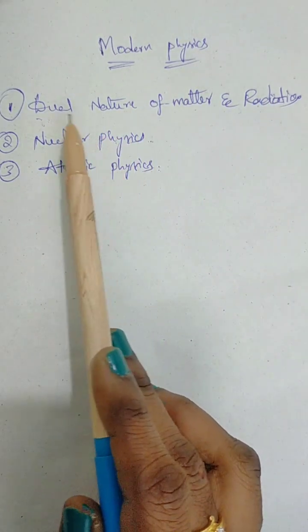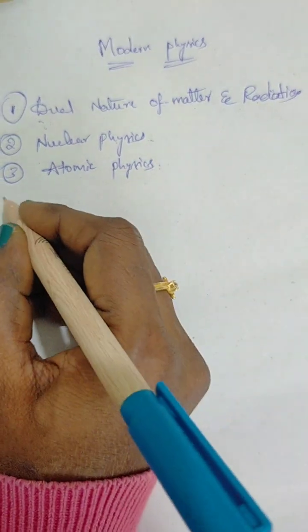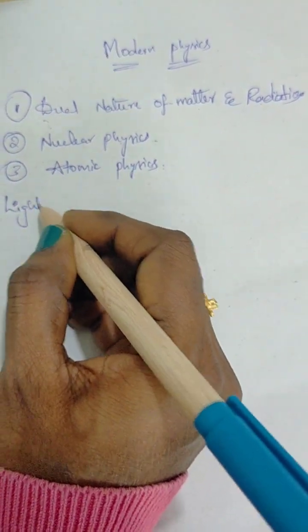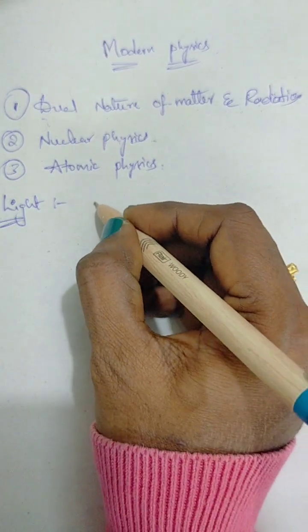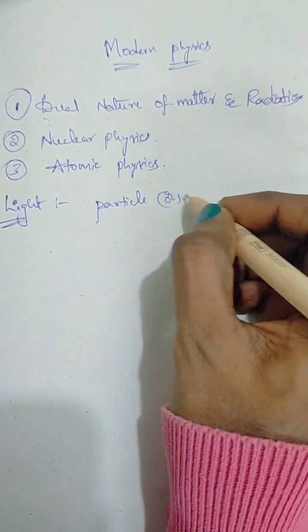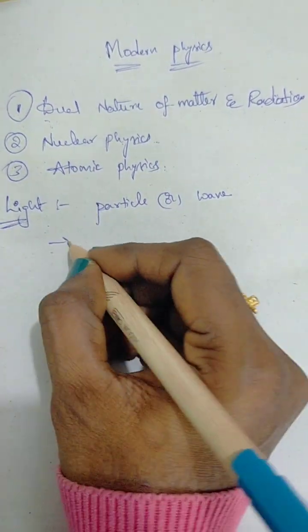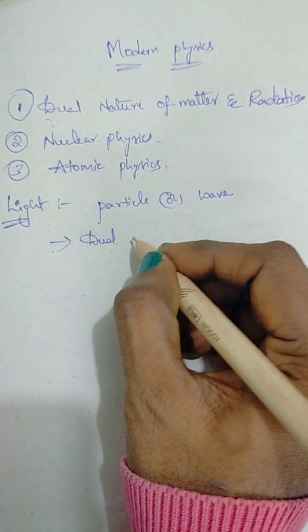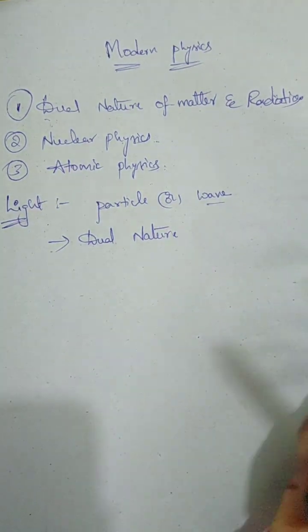Before going to this topic, we must know light. What is light? And how does light behave? Light is in the form of particle or wave. So, light has dual nature, that is particle nature and wave nature.